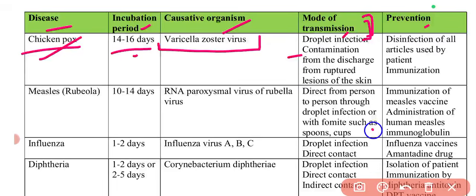So here you can find a few, if anything specific is there, that you need to remember. For prevention, mostly there will be immunization programs, like the vaccination will be there, so that is important. If vaccination is there, that is important. If any drug is there, that is most important. So that I'll remember. Mostly the causative organism is for sure the most important thing.